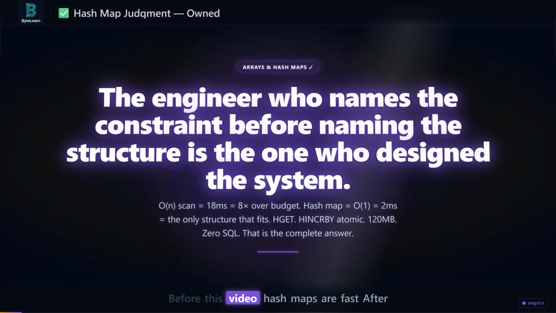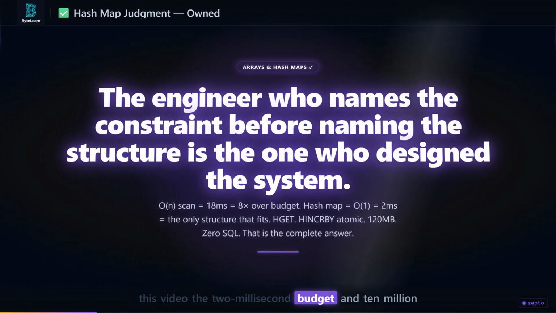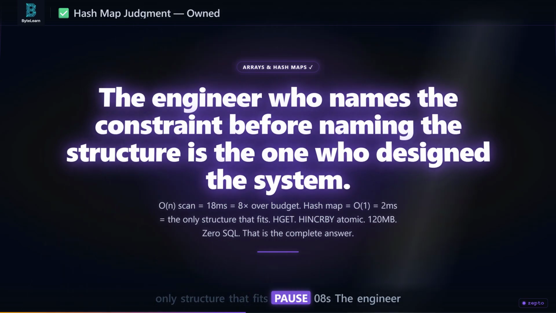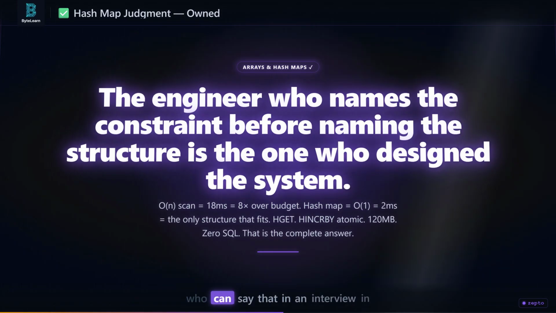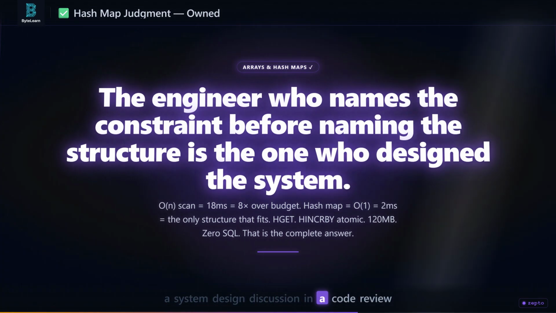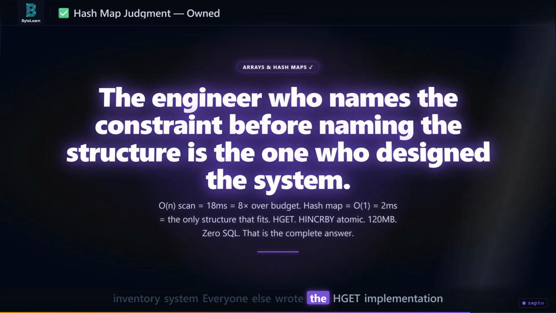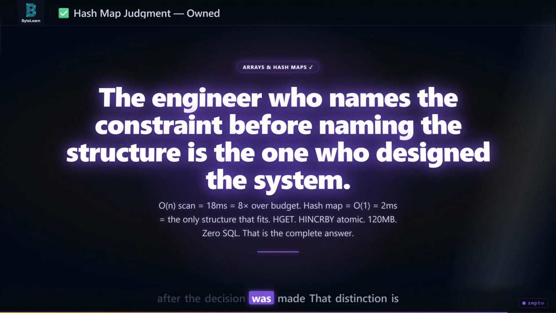Before this video, hash maps are fast. After this video, the 2 millisecond budget and 10 million daily checks make O(n) impossible. Hash map is not faster. It is the only structure that fits. The engineer who can say that in an interview, in a system design discussion, in a code review, that engineer is the one who built the inventory system. Everyone else wrote the HGET implementation after the decision was made. That distinction is your survival skill.